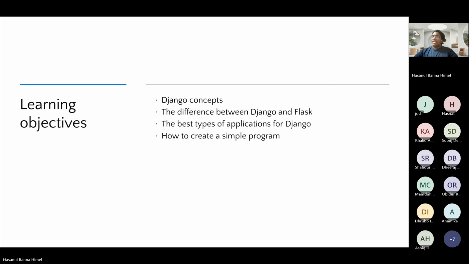In today's session, we will be doing a few things. We will learn about Django concepts, then the difference between Django and Flask, and then we will see the best types of applications for Django. And finally, we will see how to create a simple program.